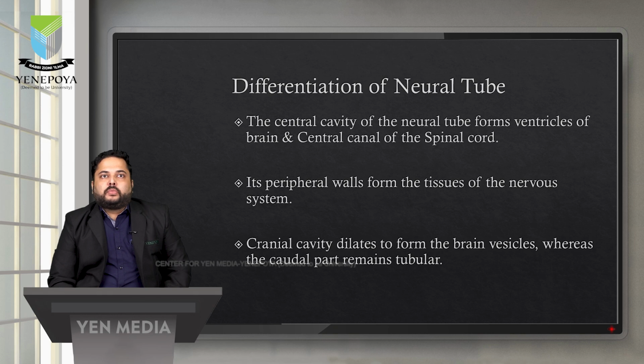So now the neural tube is formed. The central cavity of the neural tube forms the vesicles of the brain and the central canal of the spinal cord. As we all know, the brain consists of a few vesicles. There are 3 major ones: prosencephalon, mesencephalon, and rhombencephalon, which we might have heard of. So it leads to the formation of them in the brain as well as the central canal in the spinal cord. And the peripheral wall of this neural tube forms the tissues of the nervous system. The cavity at the cranial end dilates to form the brain vesicles, whereas the caudal part remains tubular throughout life.